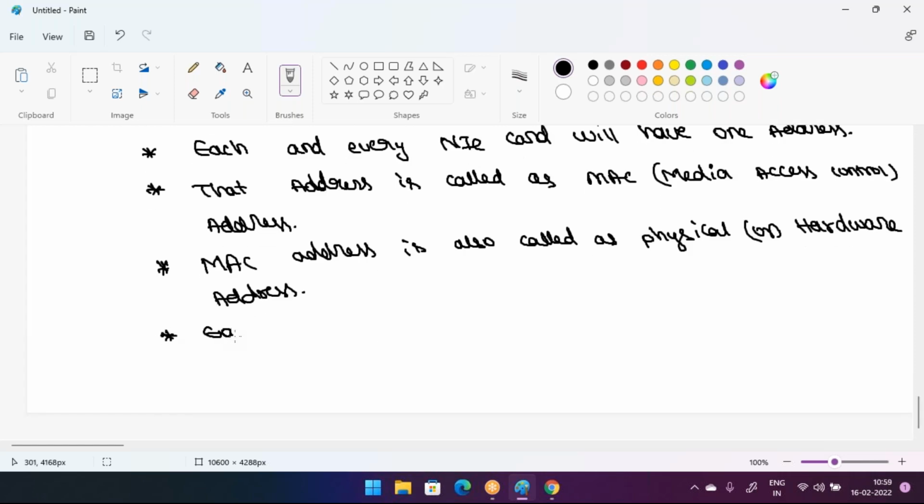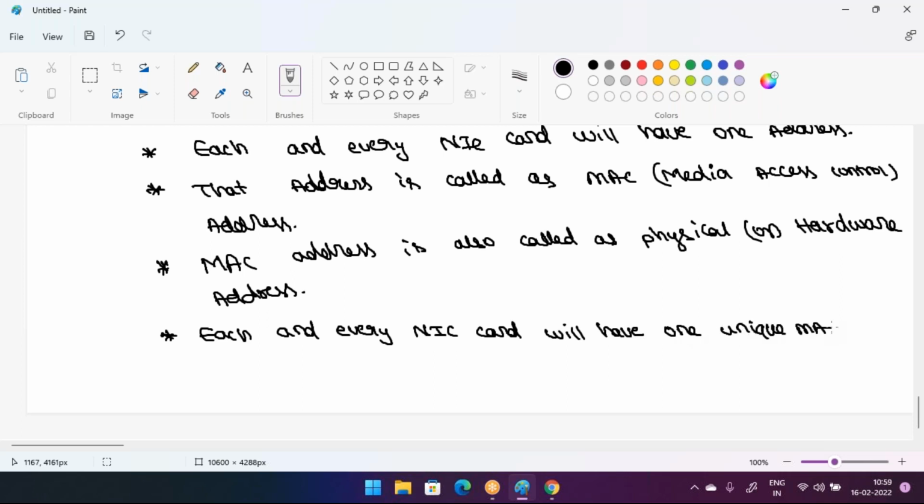Each and every NIC card will have one unique MAC address. That means no two NIC cards will have the same MAC address here.